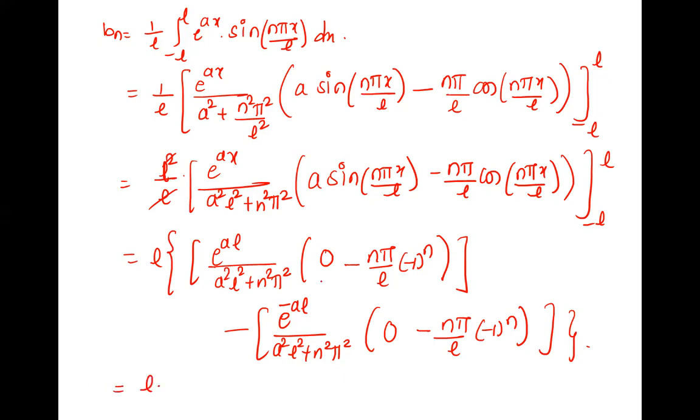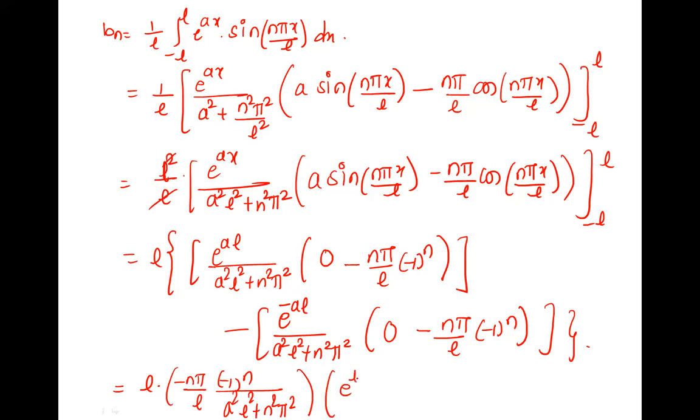L is already out. Minus, because we have to take that minus out, as we need e raised to AL positive first. So we take with the sign. Minus n pi by L into minus 1 raised to n upon a square L square, n square pi square. This is what is common. So what remained?